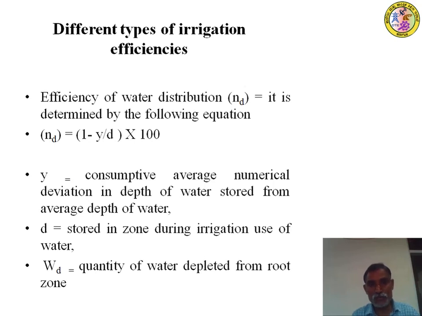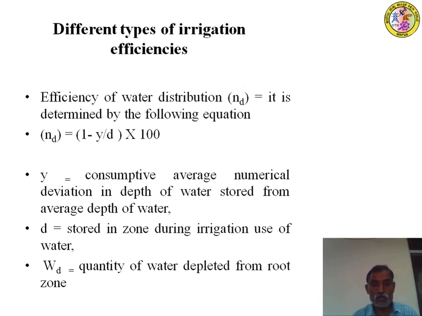The efficiency of water distribution is determined by the following equation. With all the efficiencies we have discussed, the distribution efficiency will be equal to 1 minus y divided by d, into 100. Where y is the average numerical deviation in depth of water stored from the average depth of water, and d is the water stored in the root zone during irrigation.